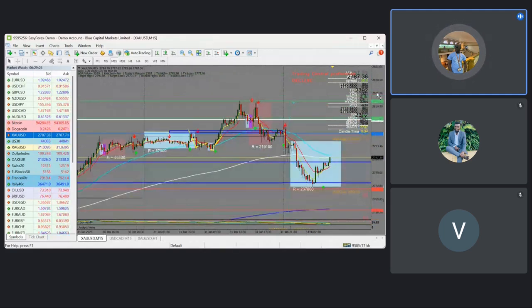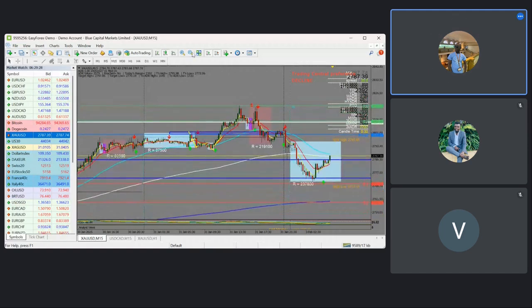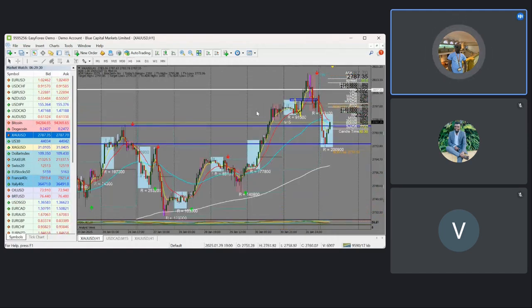So where we'll be interested to look at gold for further buys is here on the H1 time frame. Some sort of the 200 EMA is where we'll be interested to check on the buy setup. That is on the gold trade.